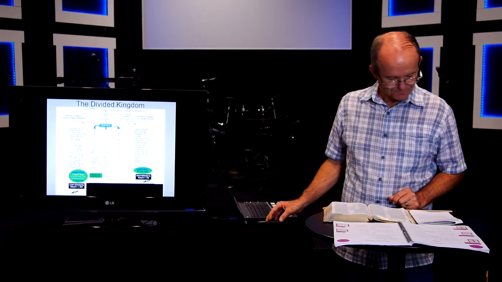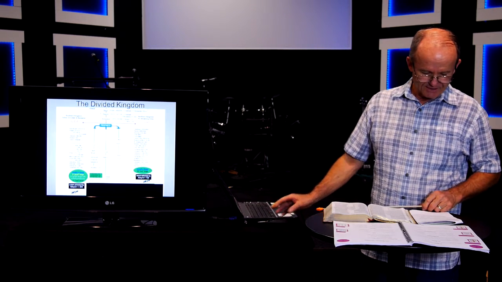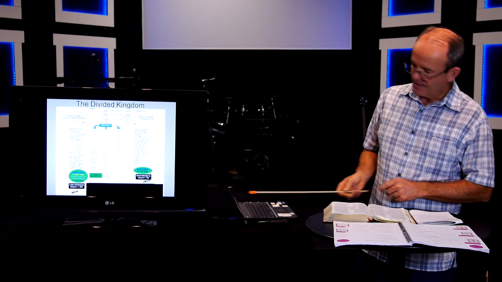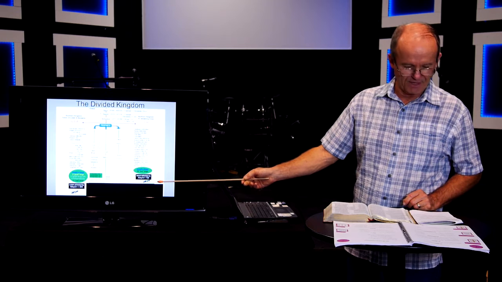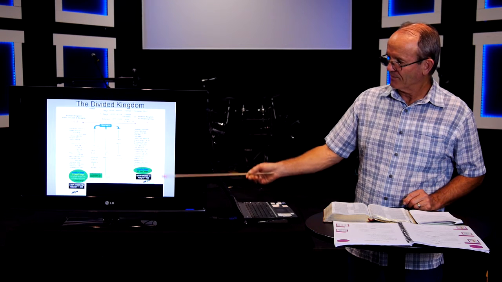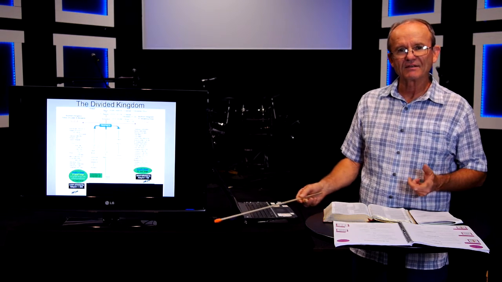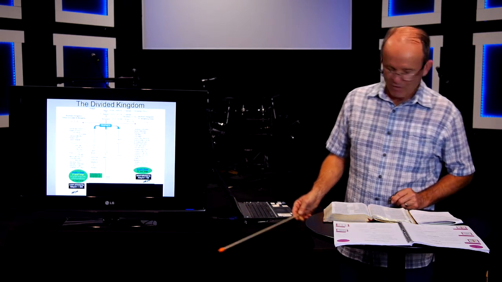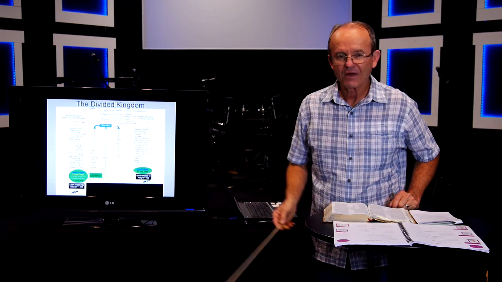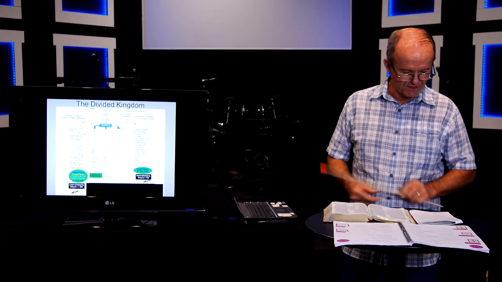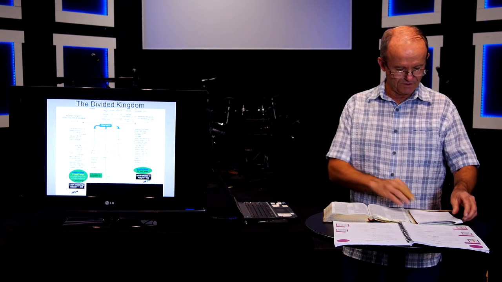Looking at the timeline, we see that at the end of this period of time, in 2 Kings chapter 17, it talks about the defeat of the nation of Israel by Assyria. The northern kingdom came to an end at that point. And as we go to the end of 2 Kings in chapter 25, we see the defeat of the southern kingdom of Judah. They are defeated by Babylon. And that brings 1 and 2 Kings to a close.